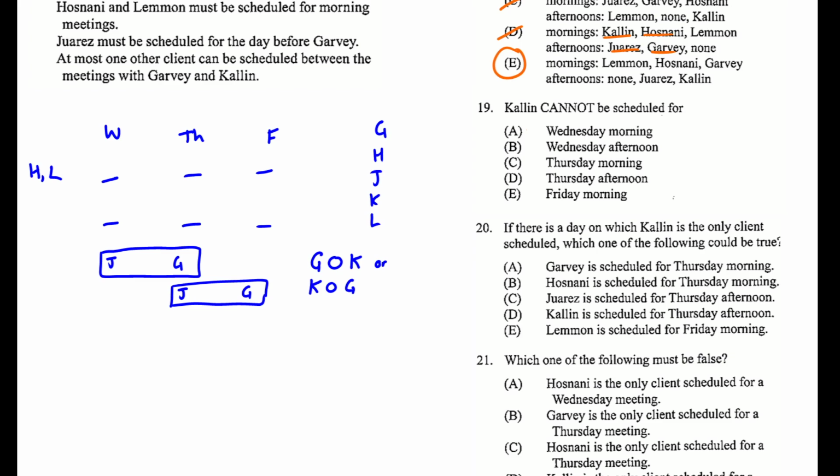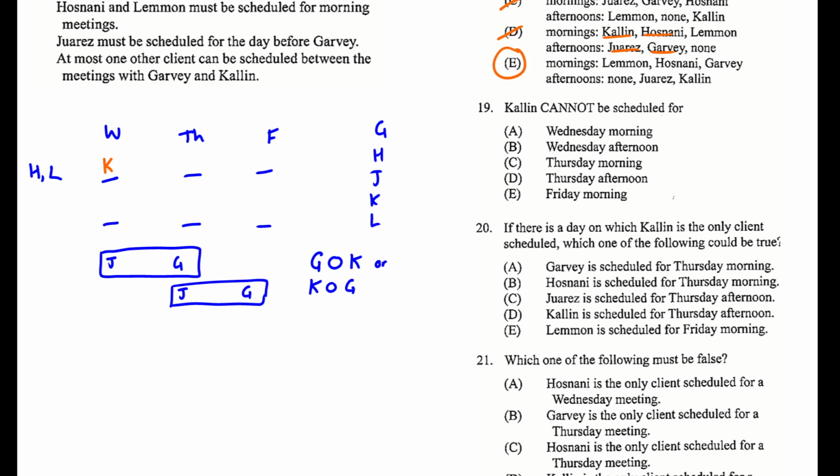K cannot be scheduled for which part? Well, let's start with A, Wednesday morning, and see if we can find a contradiction. If K is on Wednesday morning, G can't be on the first day, because then J can't be before G. So G would have to be on Thursday. But that's going to cause a problem, because if G is there, that means J is here, and we need to put H and L in the mornings, and we can't put them both on Friday.